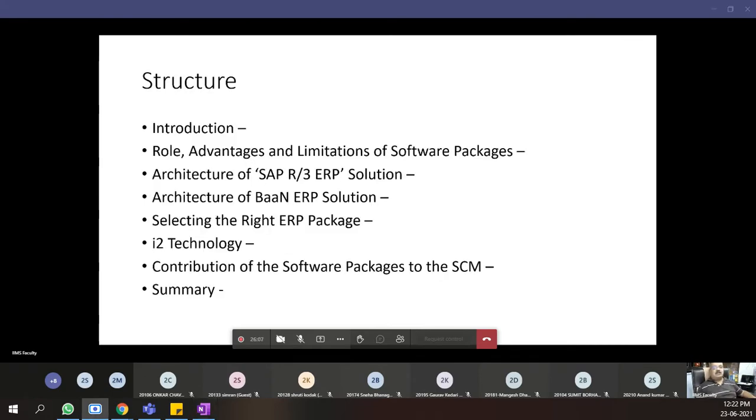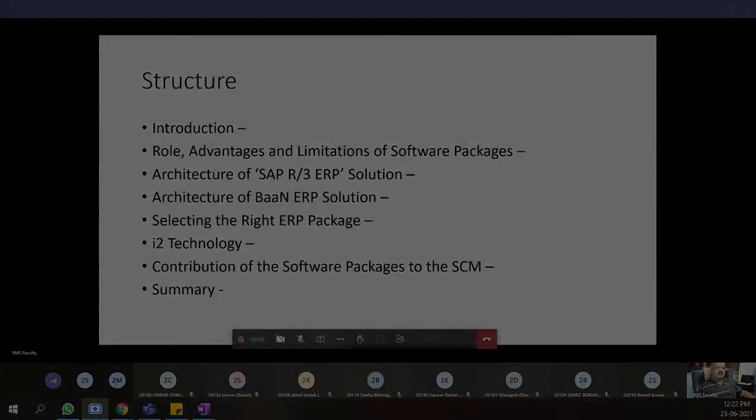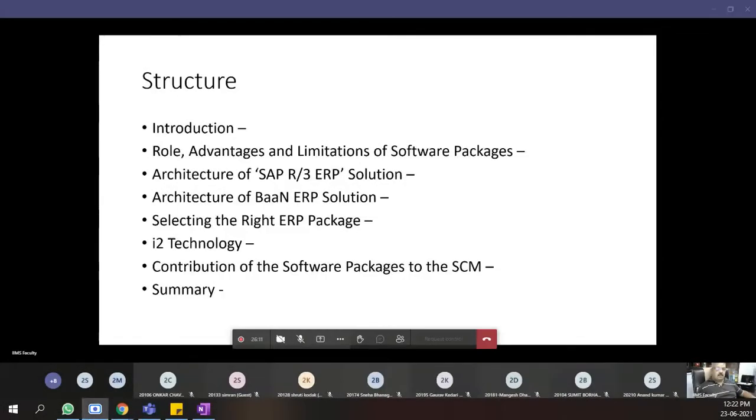I think we have discussed this topic. I think we've discussed SAP Release 3 and we've discussed I-Square technology. I remember I have covered IT packages in supply chain.